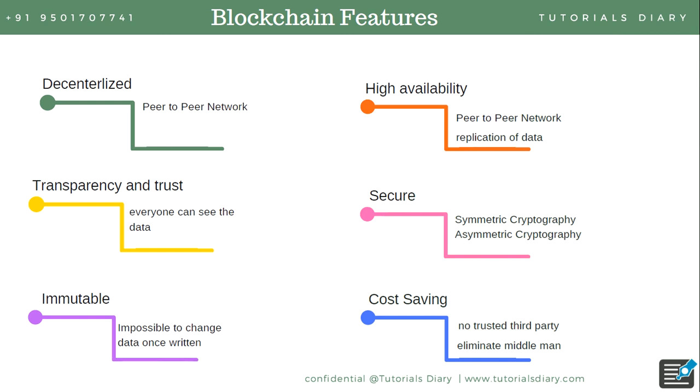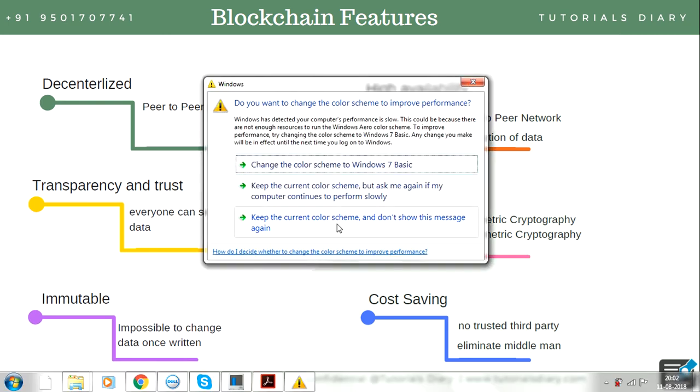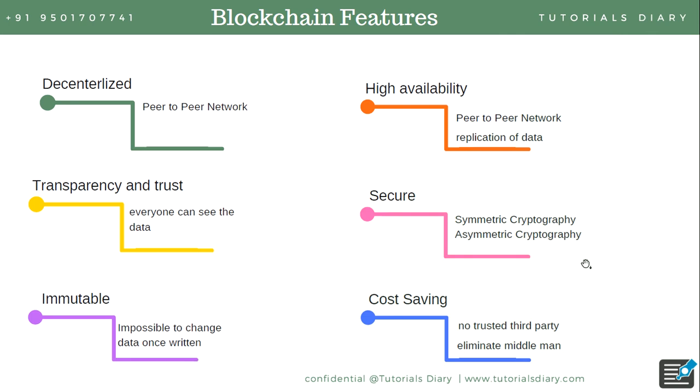And then the information is secure. The blockchain is pretty much secure because we use different principles to encrypt your information and to do signing of your information, and that makes your information very secure on a blockchain. Then there is cost saving. Since we don't have any middleman in the blockchain, you can save pretty much cost here. That is the reason it will add value to your business for sure. So these are the features of blockchain that make it best to use for industry.